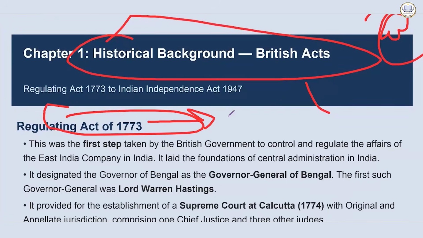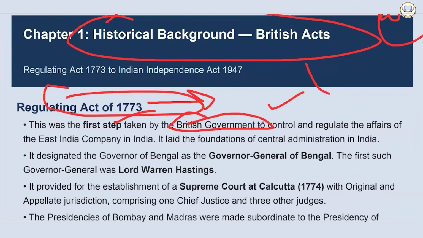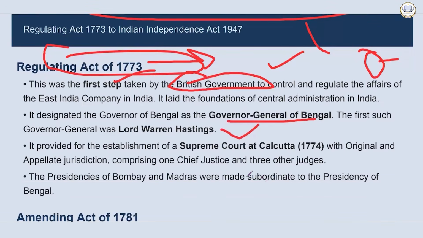Now, the East India Company was to be regulated because before that they were running like an unruly horse. So it was the first step taken by the British government to control and regulate the affairs of the East India Company. And then they laid down a central administration in India. A post to head that was established, that was Governor General of Bengal. And who was the first one? Lord Warren Hastings. Not only that, it provided for the establishment of the Supreme Court at Calcutta in 1774.